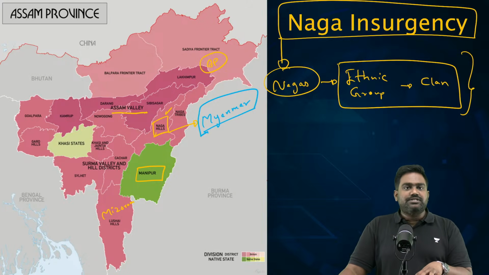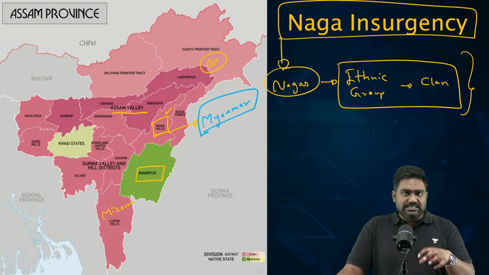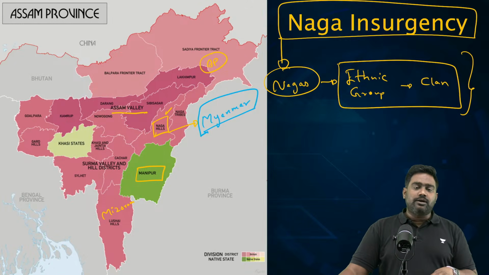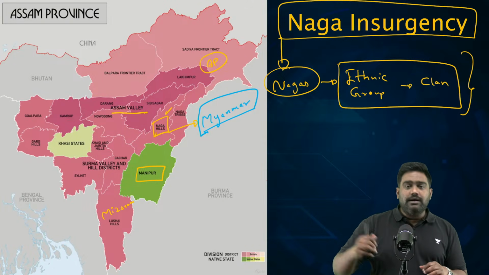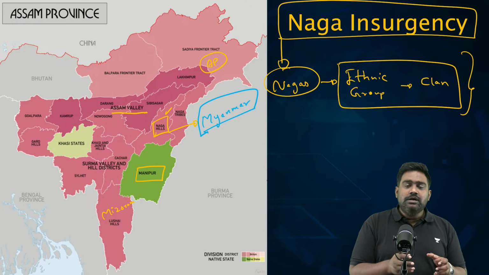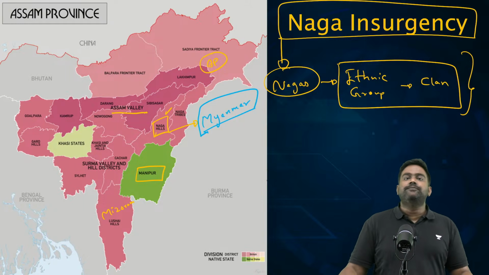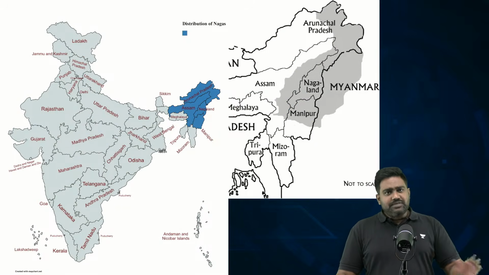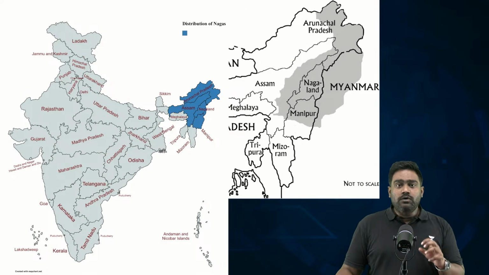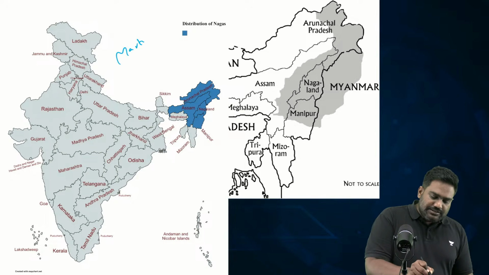who reside in this region, in the Naga hills of today's Nagaland, in the neighboring states of Assam, Arunachal, Manipur, and Mizoram, also in the neighboring country of Myanmar. Collectively, they are part of the Naga clan, a large ethnic group consisting of subgroups of Nagas. Now, there is something very distinct about the Naga ethnic community. The Nagas are known for their martial skills.